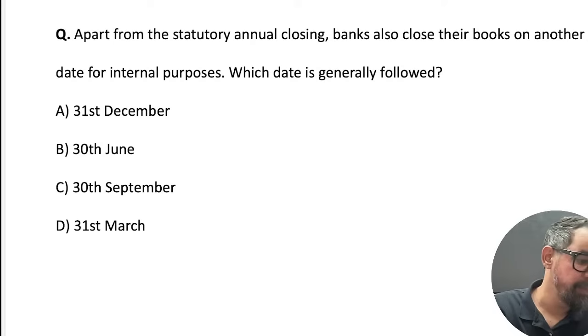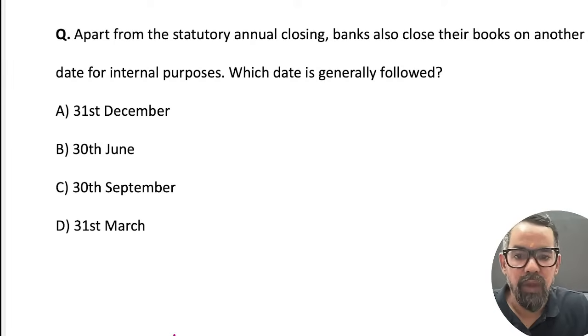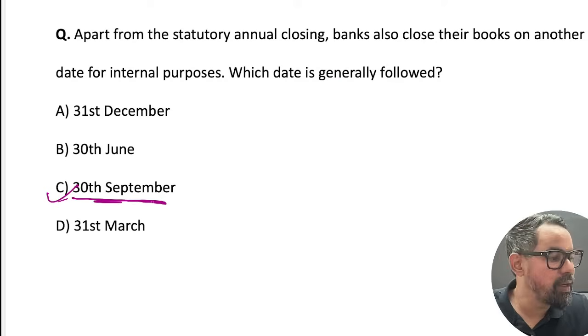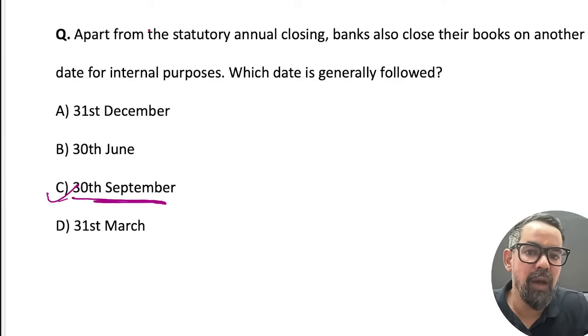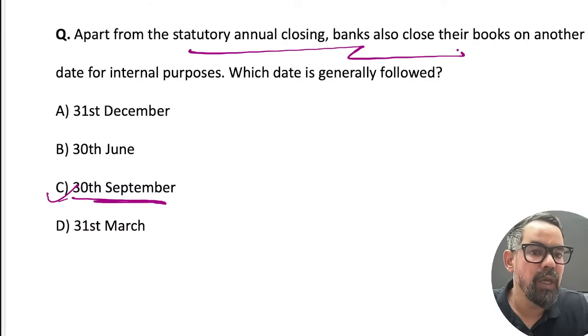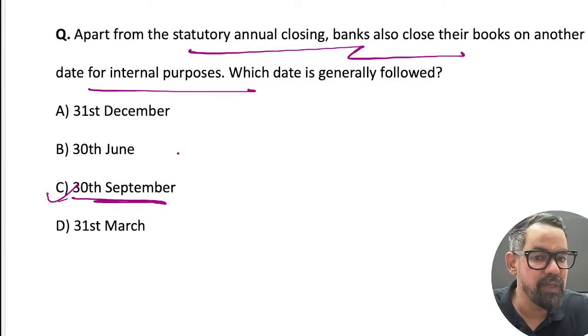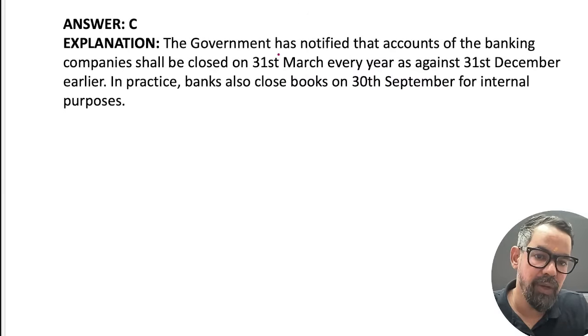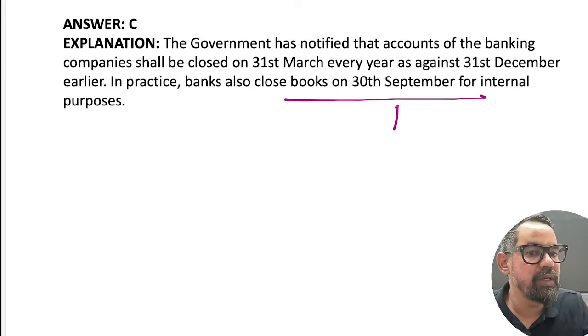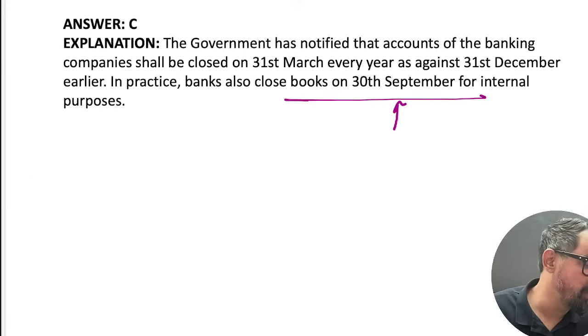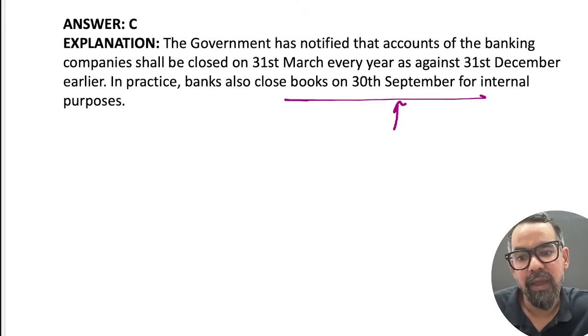Yes, Sushil sir. Earlier it was 30th September, right? Now it is 31st March. Apart from the statutory annual closing, banks also closed their books on another date for internal purposes, that is 30th September, but now it is aligned with 31st March. So 31st March is the annual closing, and banks also close on 30th September for internal accounting purposes.